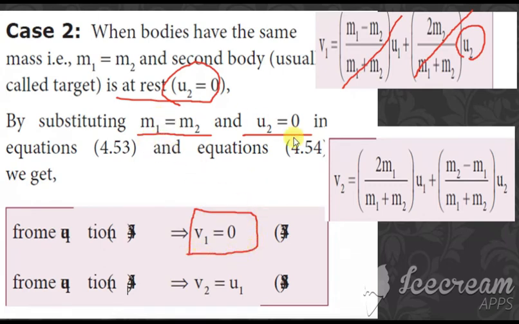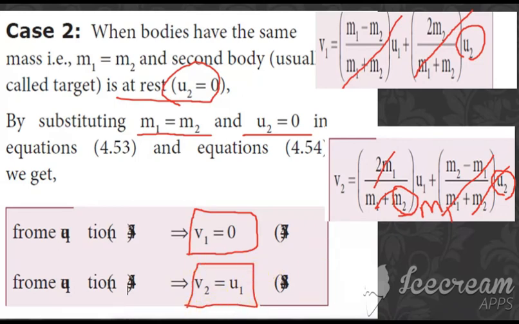Next, again m1 is equal to m2. So what happens? This term becomes 0. If m1 is equal to m2, then u2 is equal to 0. Here only we have this u2, so this becomes 0. And when you substitute m1 is equal to m2 here, instead of m2, if you write the value as m1, we get m1 plus m1, which is 2m1. So 2m1 and 2m1 get cancelled, so we get v2 is equal to u1.